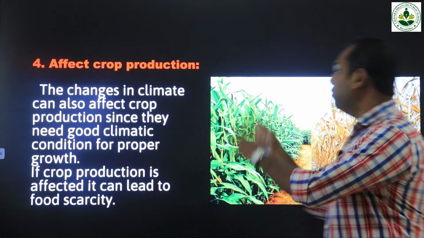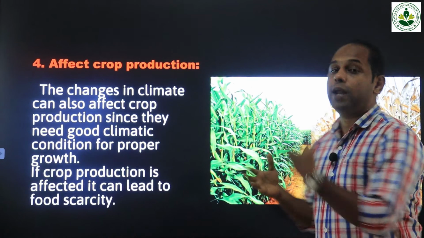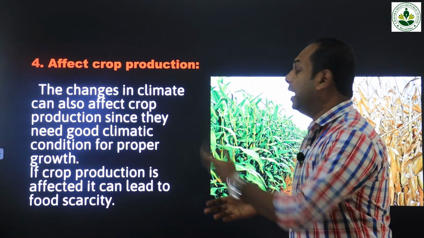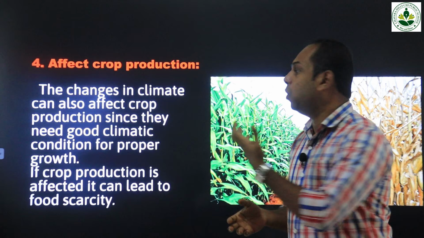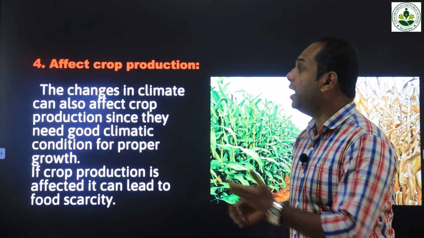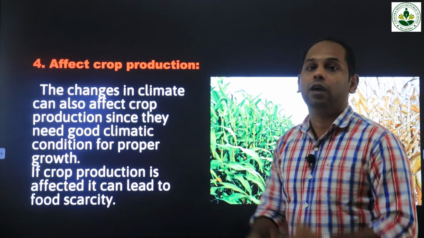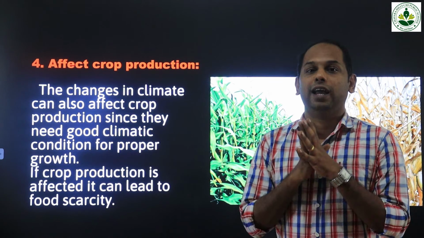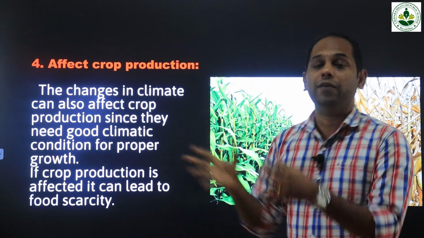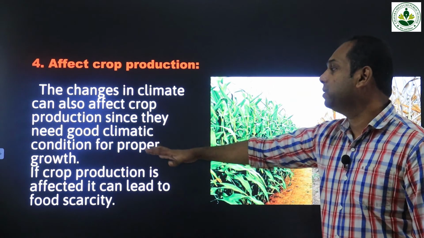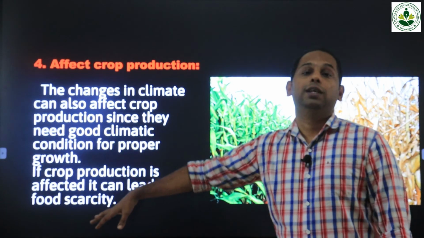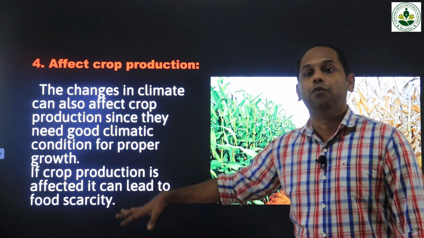If we are not able to produce more and more crops, it also affects our daily life, because most of us are adding these kinds of crops in our daily life. And if we are not having proper production of these crops, it also leads to what? It also leads to food scarcity, the lack of food.